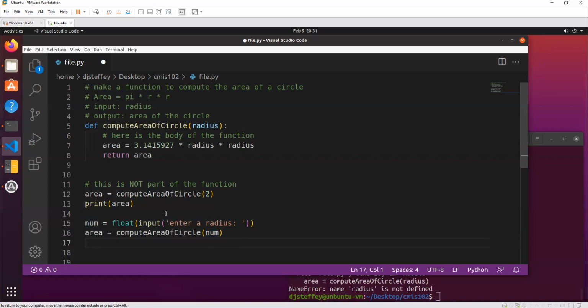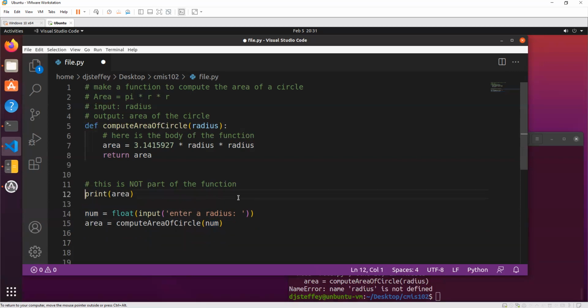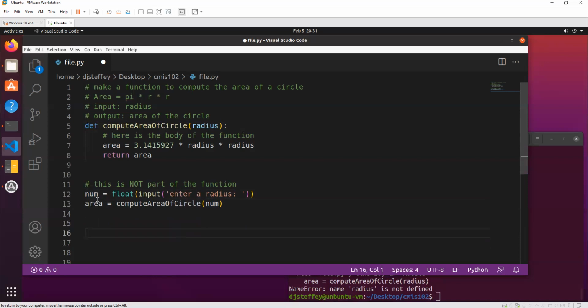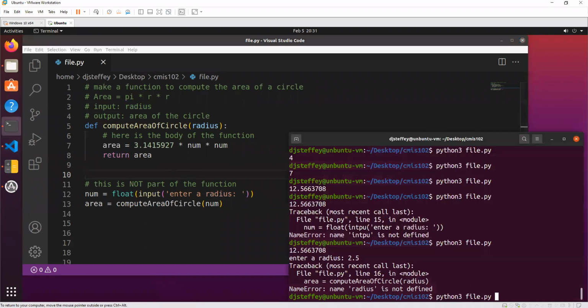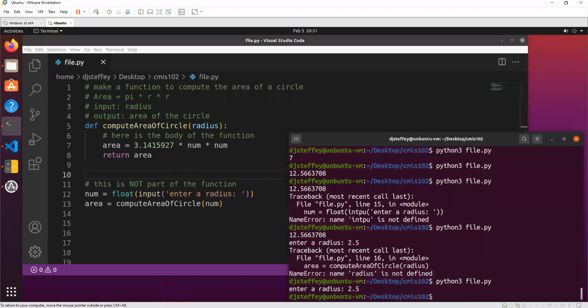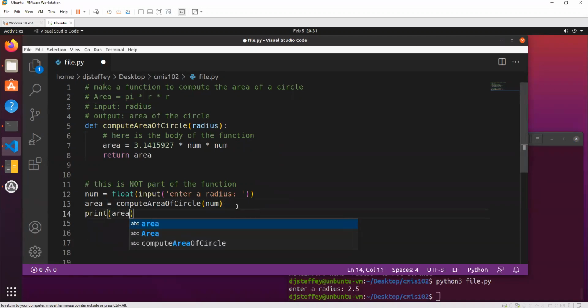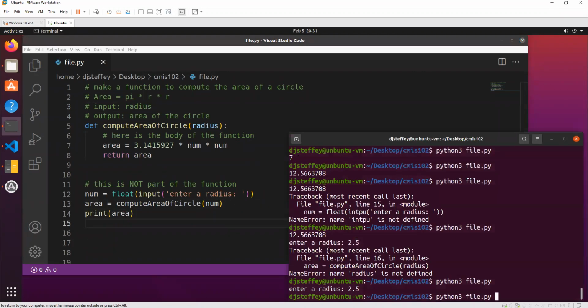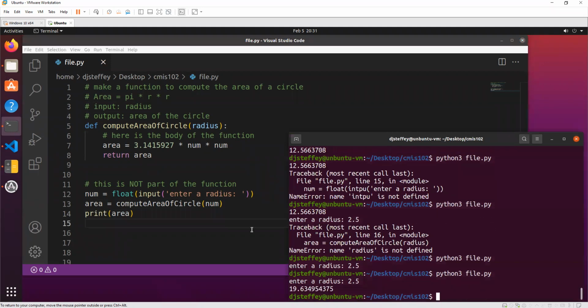Another important thing, so, let's get rid of this one for a second. Let's just keep this input. So I'm inputting this num, right? If I do this here, is this going to work? The answer is yes, it will work. Most of the time. Let's watch. 2.5. Oh, I need to print out the answer so we can see it computing it, right? So if I run this, it does work, right?